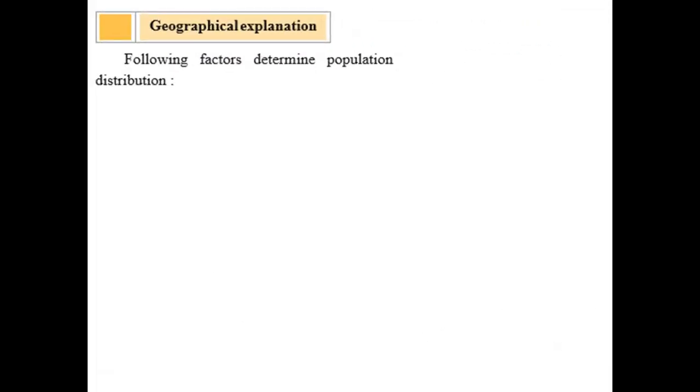Geographical explanation. Following factors determine population distribution. Physical factor.